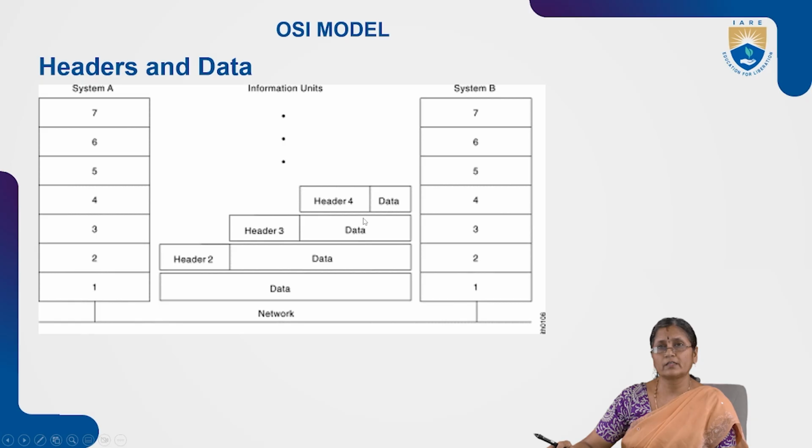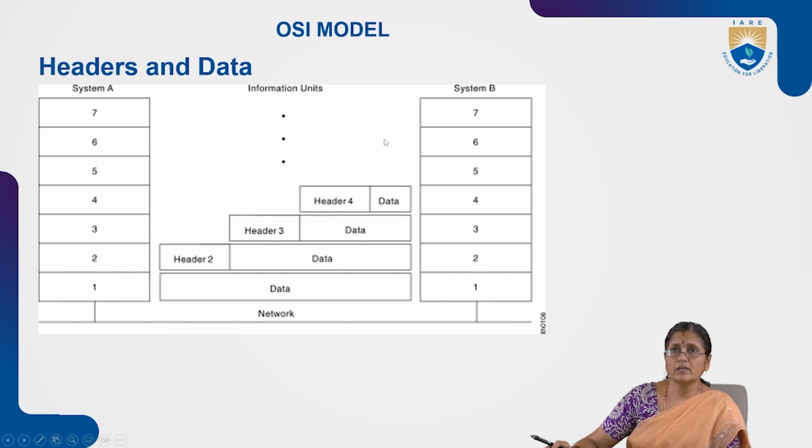Different headers are added to the information units, and then the information is sent. At the receiving end, all these headers are removed and the original data is brought back. So we get back the original signal when we send the information.